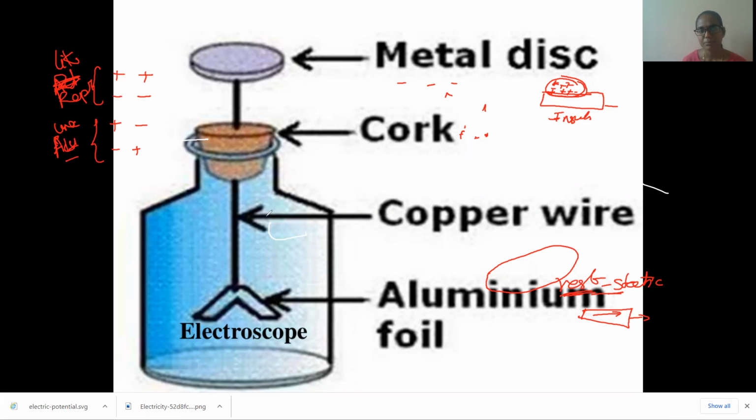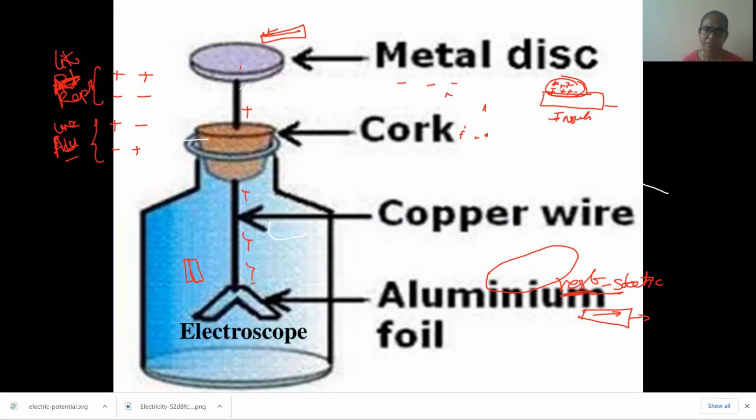Fine, and you can see this picture is an electroscope, what I drew on the first slide. It contains a small hole, through which a metal rod is taken. When you take any plastic pen and rub it and keep it here, the charge present on the pen passes through this metal rod and goes down also. Initially the two slits, the aluminum foils, will be attached like this.